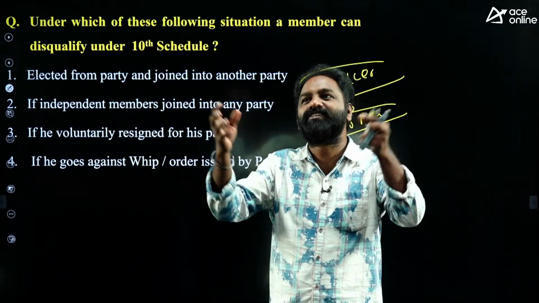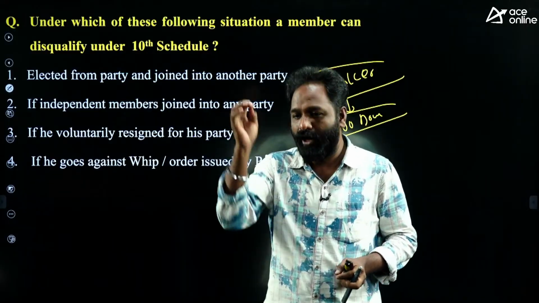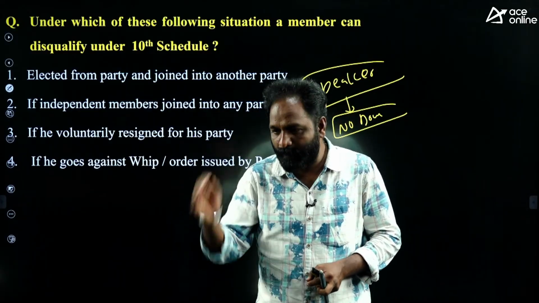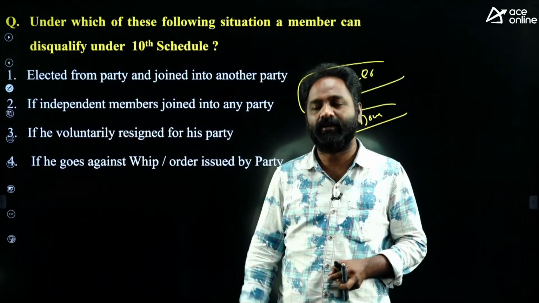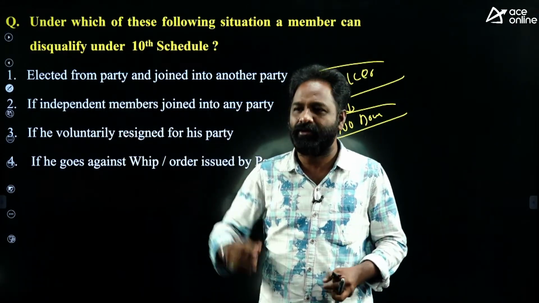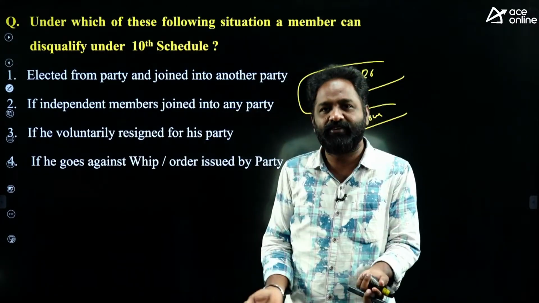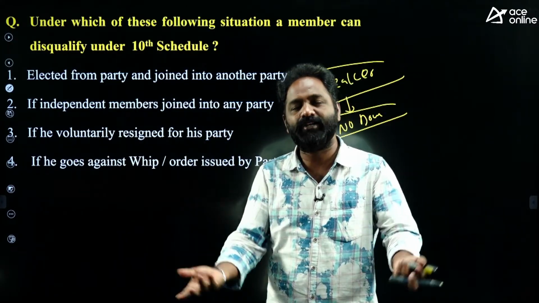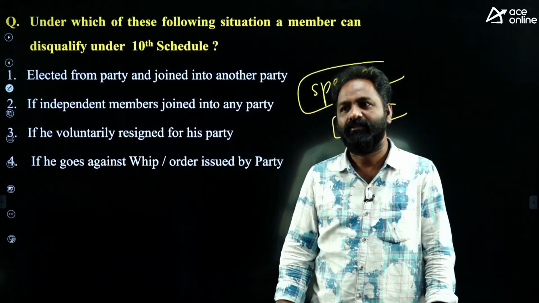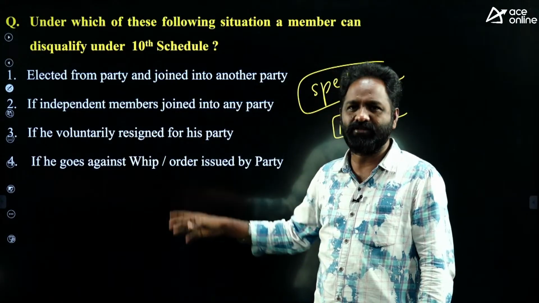If the speaker of any state or the Lok Sabha speaker is not taking a decision on disqualification, even when the proper grounds, proper information and proper evidence are there for joining of a political party, and the speaker is not taking any decision for 1 year, 2 years, 3 years or 4 years, then what is the use of this anti-defection law? It is dead, no use at all. If the speaker does not take the decision, then there is no use at all.